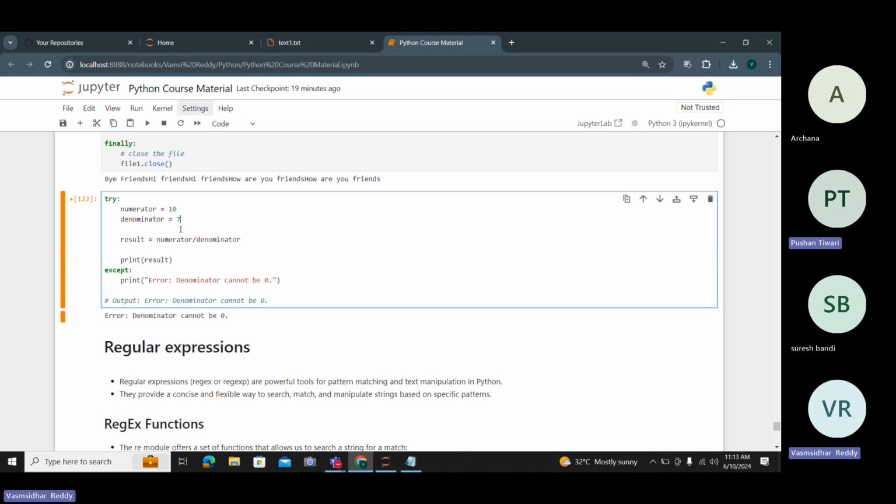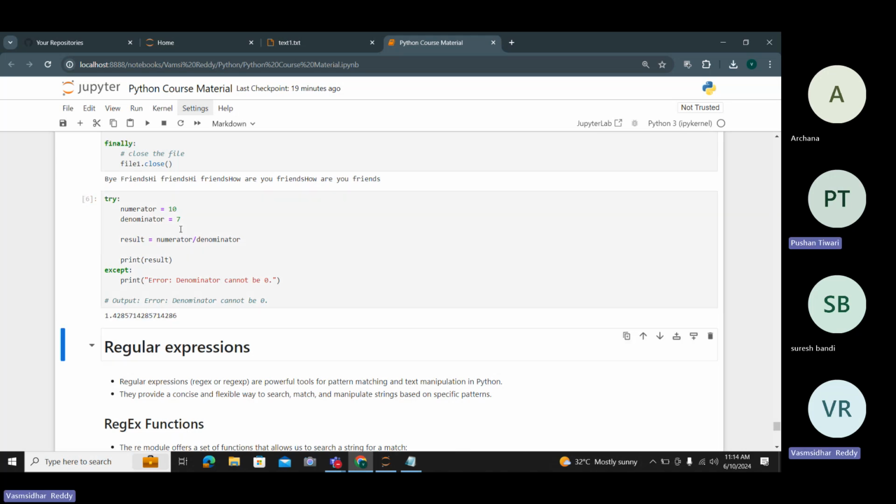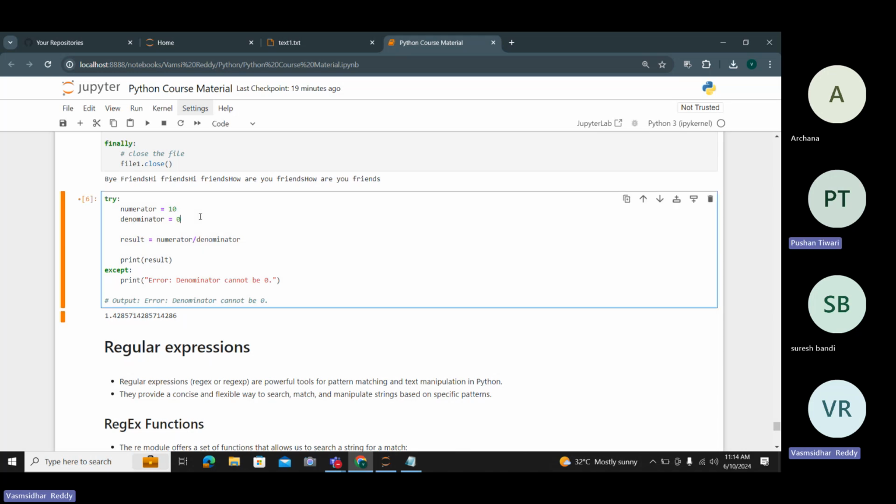Let me change this. Numerator equals 10, denominator equals 7. Result equals 10 divided by 7, around 1.42, we will get as output. What if I mention 0? The above condition is not satisfied, so it directly jumps into the except.